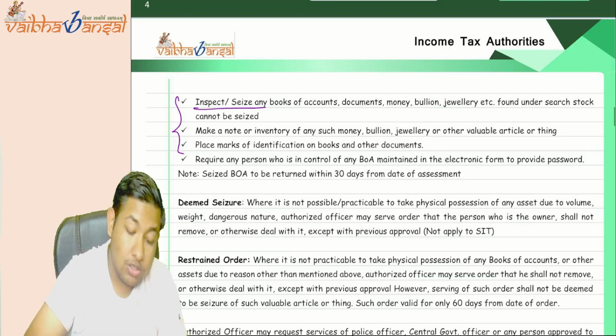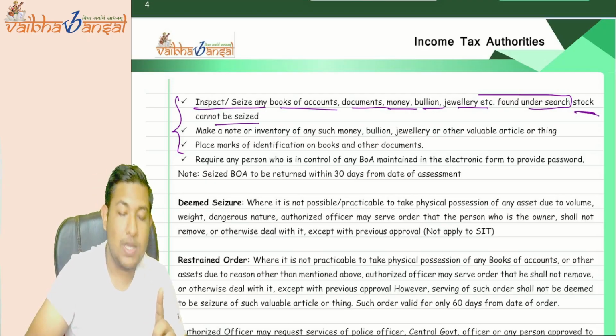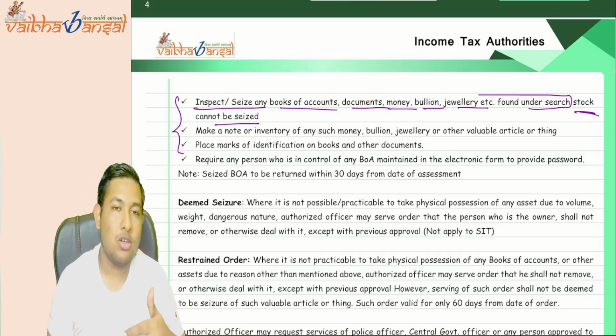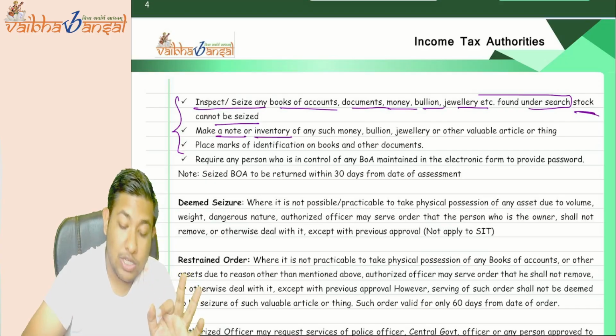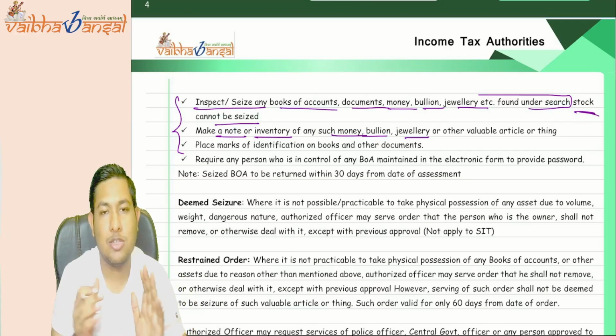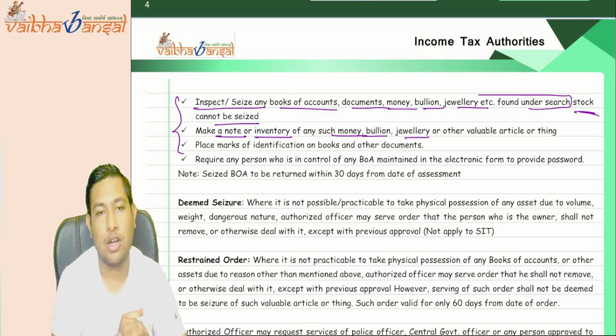See, you can inspect or seize any books of account, document, money, bullion, jewelry, etc. found under the search. Whatever is found under the search, you can inspect it, you can seize it, but the stock cannot be seized, because it is a trading business. You cannot seize the stock in trade. You can even make a note or an inventory of such money, bullion, jewelry, whatever we get in that particular search.